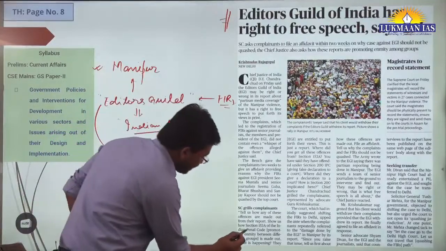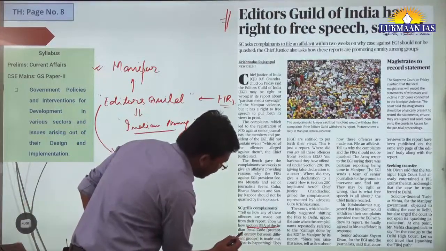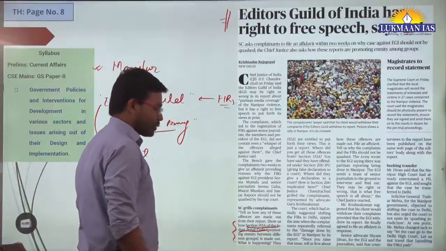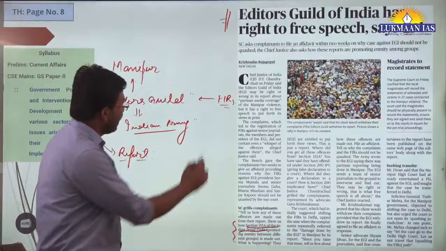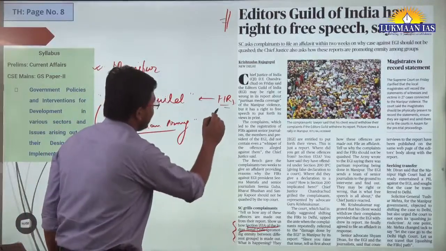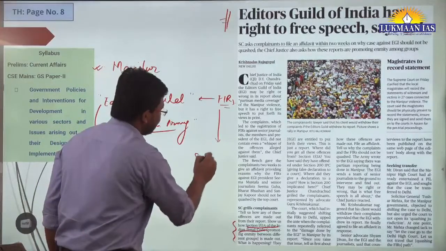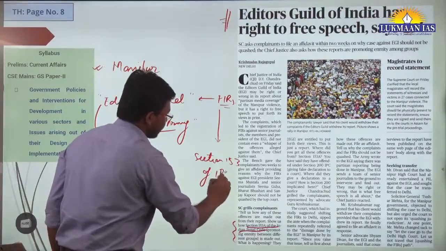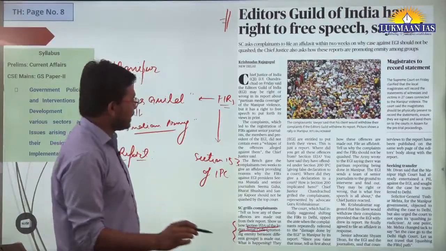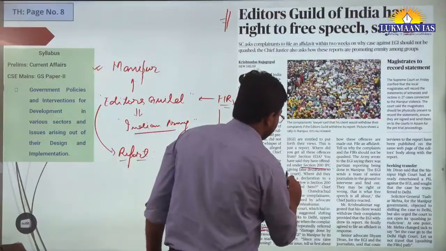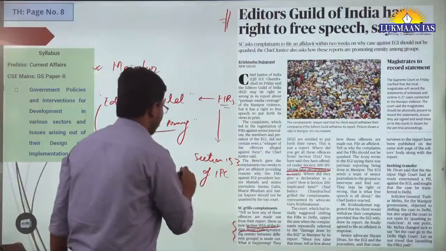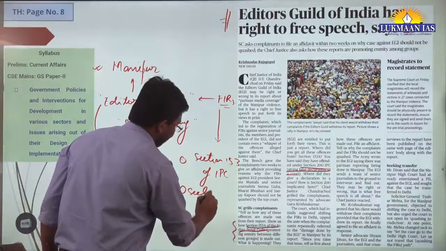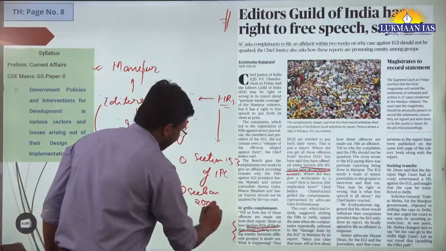One of the provisions is section 153A of the Indian Penal Code. It says promoting enmity between different groups. So they have filed FIRs under section 153A of the IPC. And the other section is section 200 of the IPC, giving false declaration to court. So one section is this, the second section is section 200 of IPC.